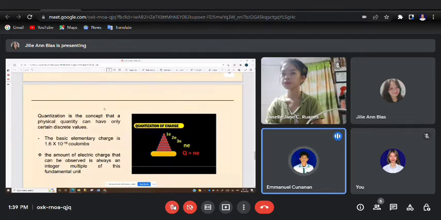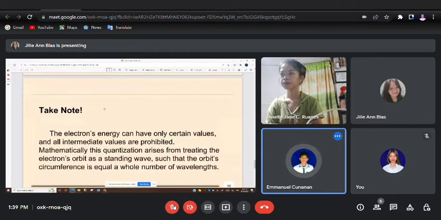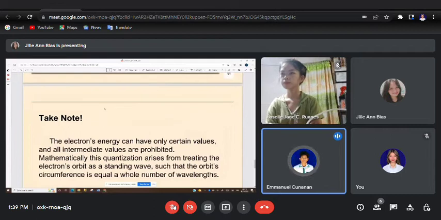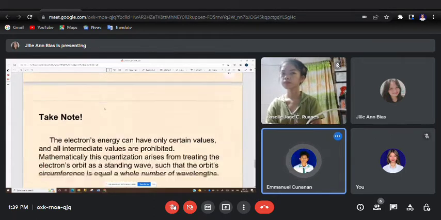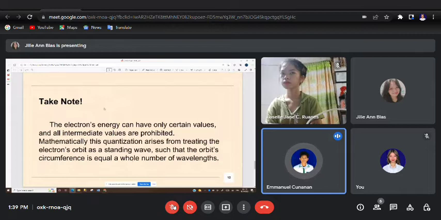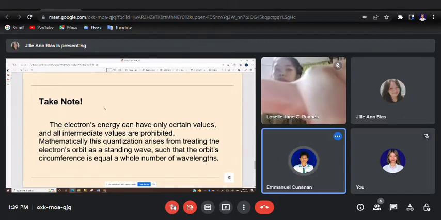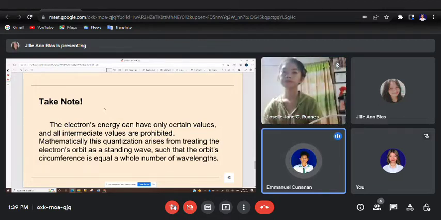So I would like also to share that the energy levels of electrons in atoms are quantized. The electron's energy can have only certain values, and all intermediate values are prohibited. So take note, the electron's energy can have only certain values, and all intermediate values are prohibited. Mathematically, this quantization arises from treating the electron's orbit as a standing wave, such that the orbit's circumference is equal to a full number of wavelengths.